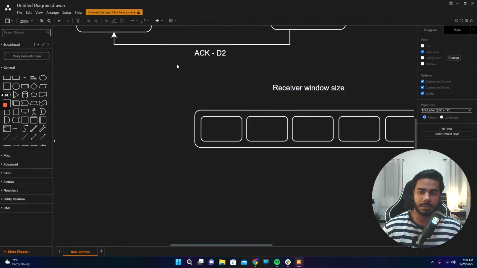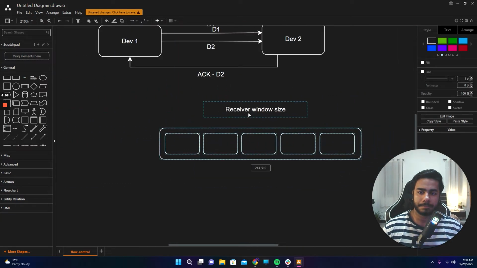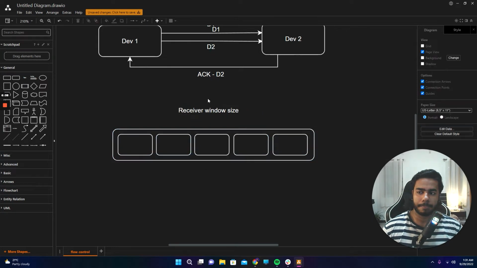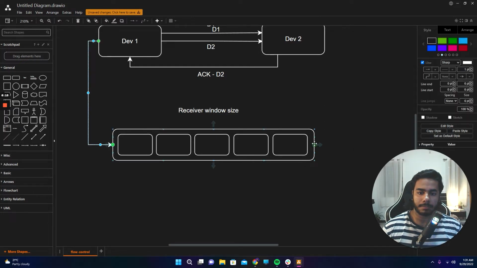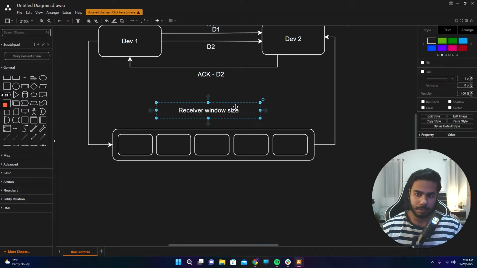Let me bring this to the middle. Let's say, I'll just draw the arrow for easier understanding. This is on the receiver side, just remember that this is for device 2.